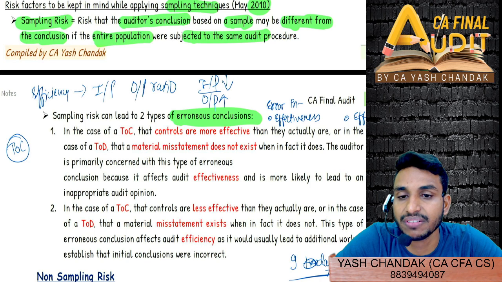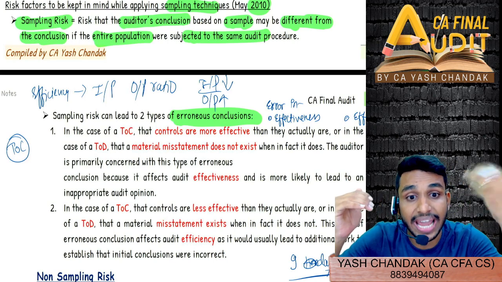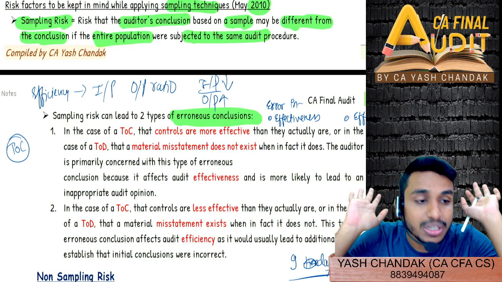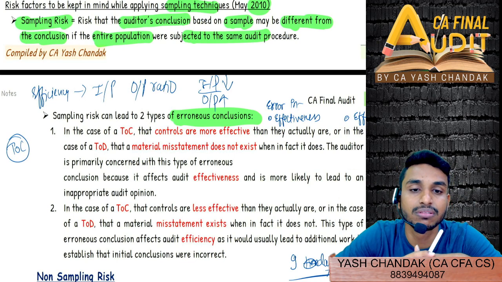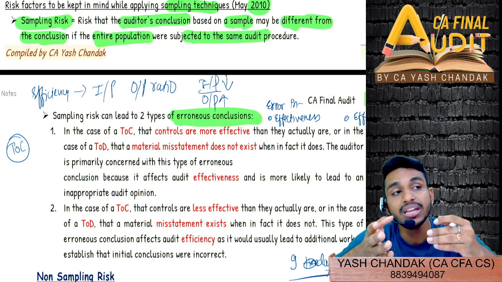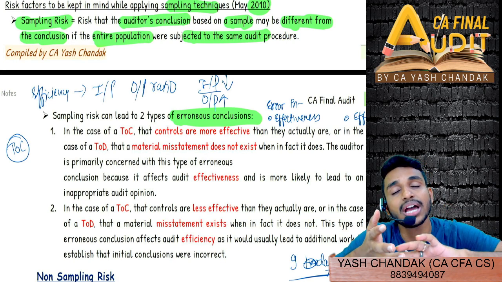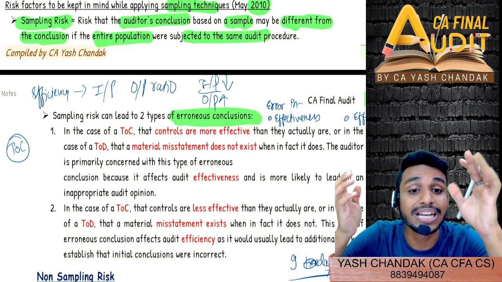Nikita is also saying effectiveness. Why? Because I am not able to exactly do the audit. There is no material misstatement, and I am saying that no material misstatements are there. I am saying that controls are effective, but the controls are not effective. So that is ineffective, or you can say in effect not letting you complete your entire audit. Your audit is being done, but that is not effective.